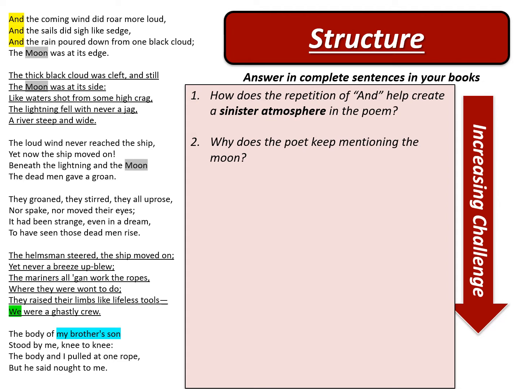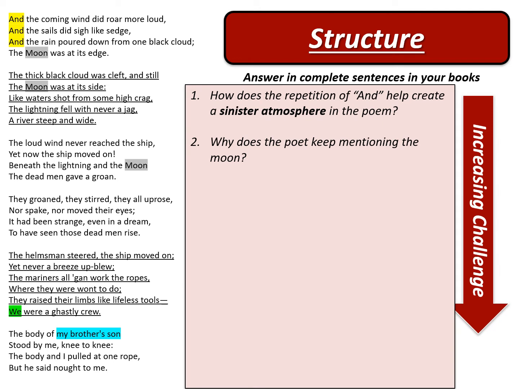Well, obviously, the moon is associated with the supernatural. It's associated with darkness, with the night. And here it's creating that grim, spooky atmosphere. If we imagine the scene lit by moonlight from a black sky, we can imagine the silvery light on the dead men and the ship floating in the water underneath the black clouds and the lightning.